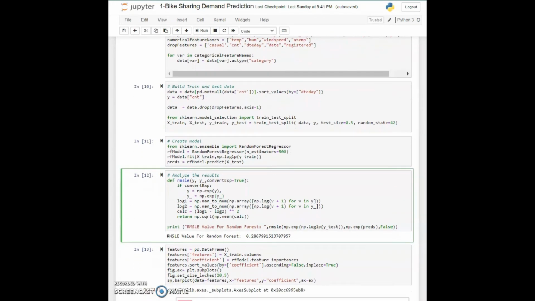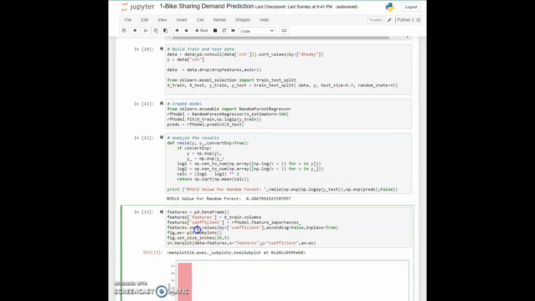So let's move to cell 13, and here we'll see which feature affected our model and our predictions the most. So here is the part of the code that we will use. We will use pandas again, and we will take the columns from the xtrain, and set their coefficients from the model itself, that is feature importances.